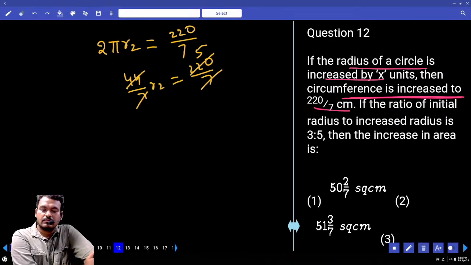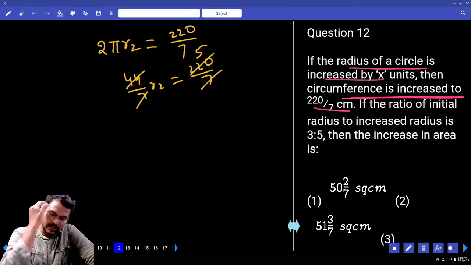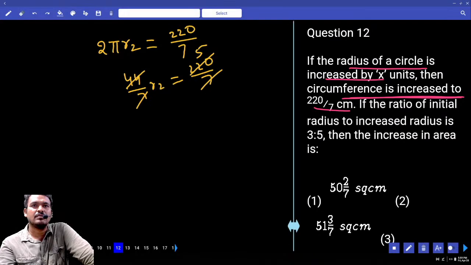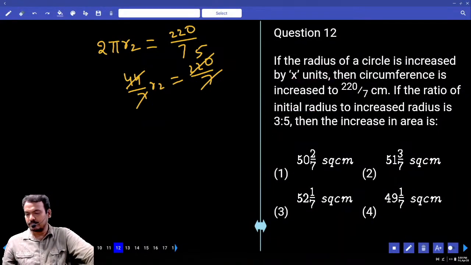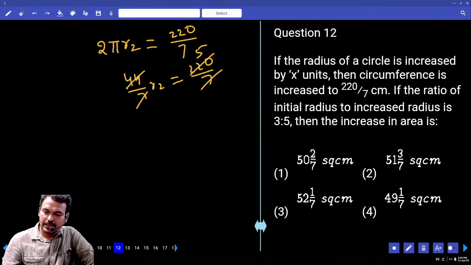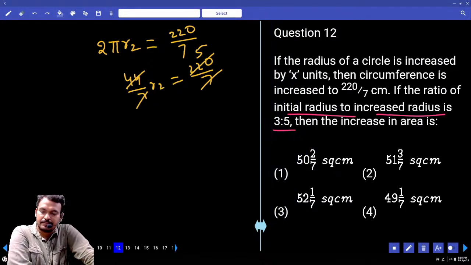What is R1? 3 parts. What is the 3 square? 9. 5 square? 25. 9 and 25, 16 by 9. Initial radius to increased radius is 3:5.